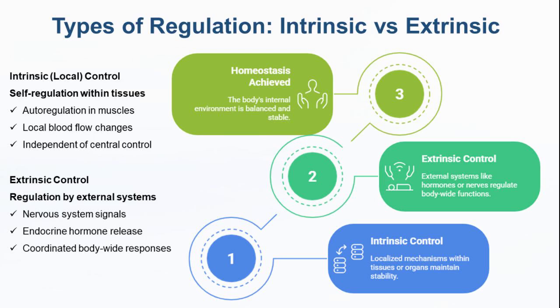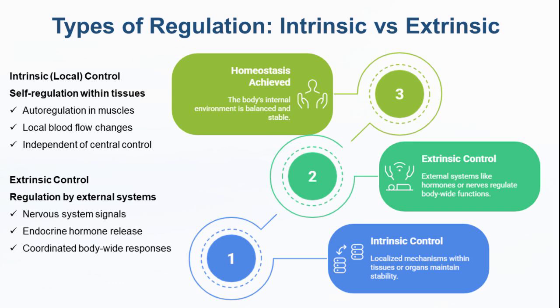Homeostasis can be maintained by 2 major types of regulatory mechanisms. Intrinsic or local control occurs within an organ or tissue itself. For example, when skeletal muscles become active during exercise, they regulate their own blood flow by producing vasodilators that increase perfusion. On the other hand, extrinsic control involves regulation by external systems, namely the nervous and endocrine systems.